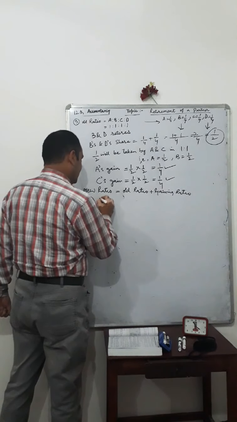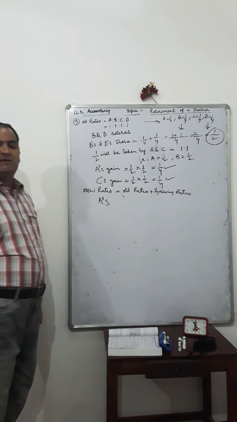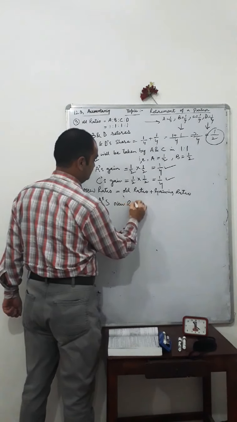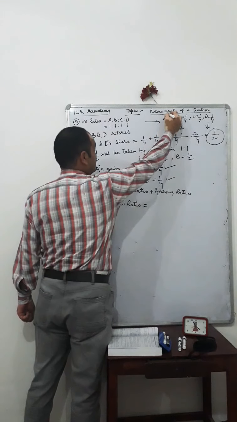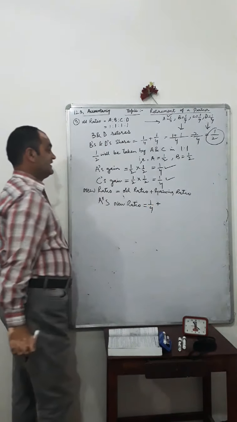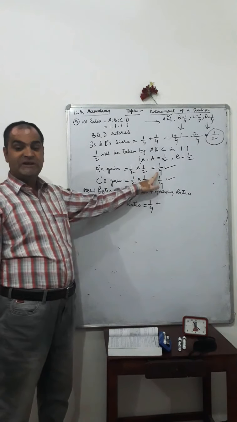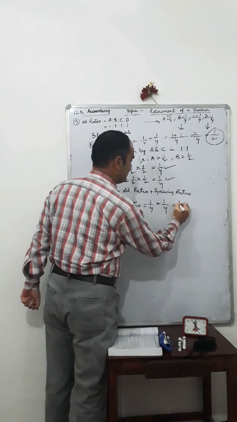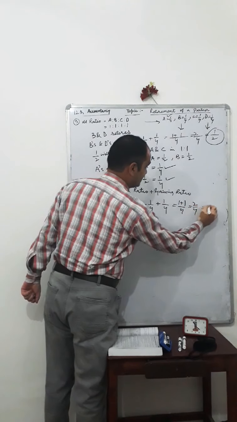First we will calculate A's new ratio. That is A's old ratio, which is equal to 1 by 4, plus A's gain, that is also equal to 1 by 4. 1 plus 1 by 4 is 2 by 4, which is equal to 1 by 2.